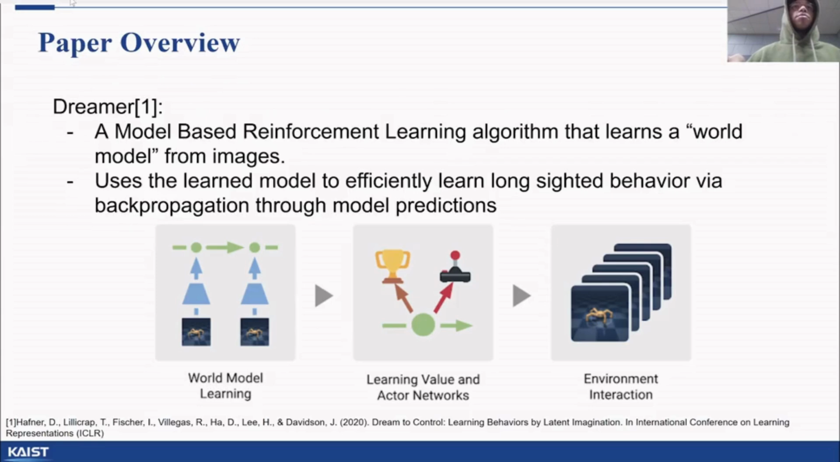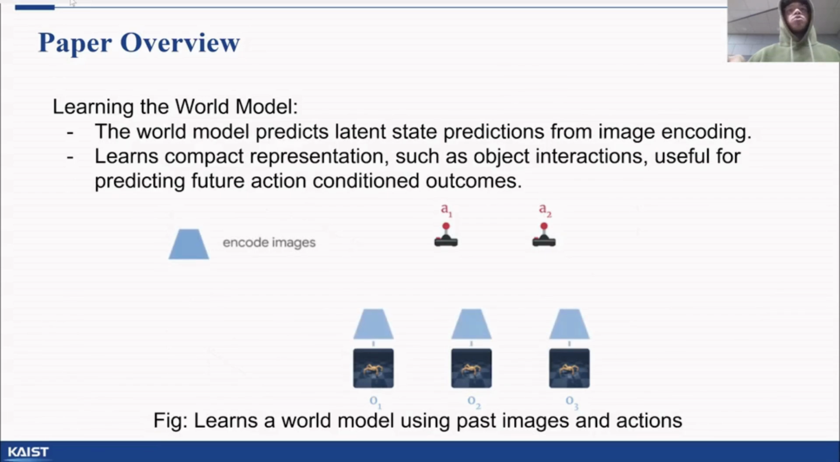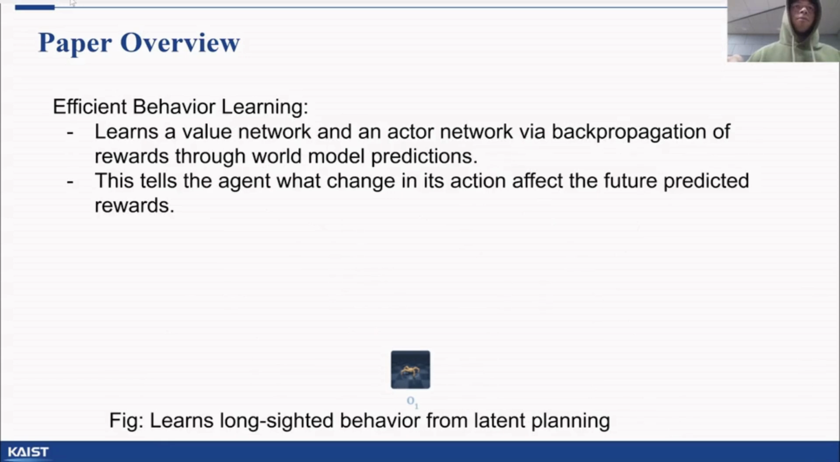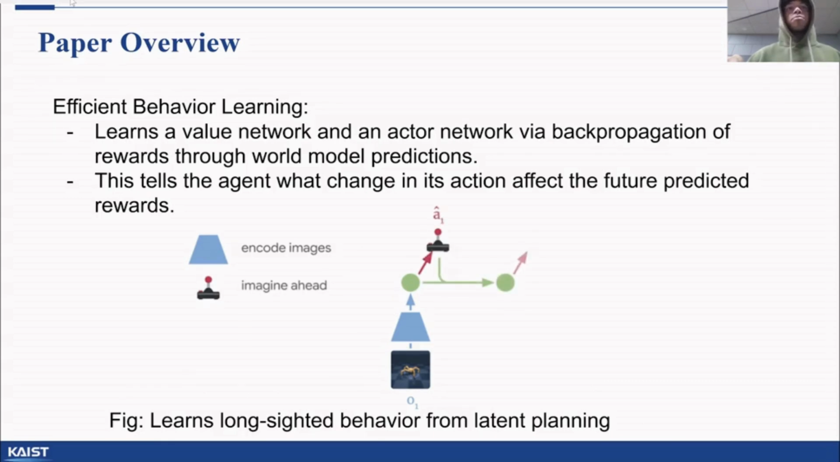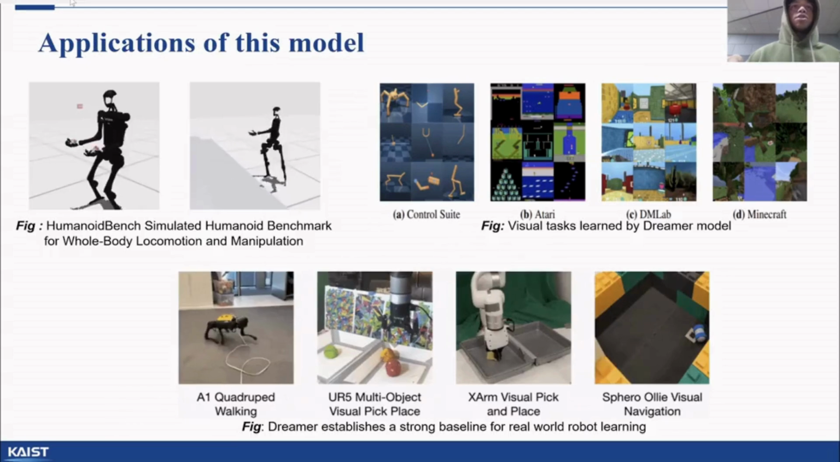Starting off with the paper overview, Dreamer is a model-based reinforcement learning algorithm that learns a world model from images and learns a control policy to interact with the world. The world model enables Dreamer to predict or imagine how the world, i.e. the environment, evolves conditioned upon the action of the agent. Having learned a world model, the agent can predict or imagine the effect of its action in latent space, and learn a policy network by backpropagating the rewards obtained in imagination.